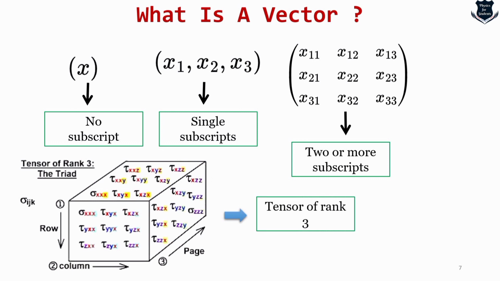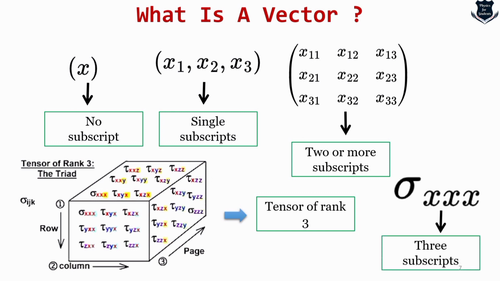Now you see here, this is a tensor of rank 3. In the figure on the left-hand side, sigma followed by xxx, then again tau followed by xyx. Now what do we mean by those indices? We will come to that later. For the time being, let us understand this is a tensor of rank 3. That means it is measuring something in 3 dimensions. So here you see sigma followed by xxx, there are 3 subscripts. That is again something new for a tensor, which is not in a vector. So tensors will have 2 or more subscripts.